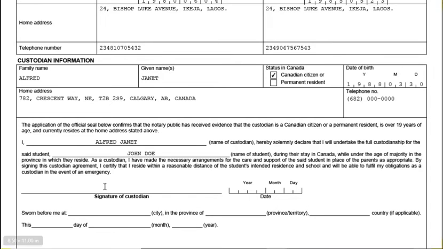Then you need to put the signature. The custodian has to sign here. So you can either print this out and append your signature, or use Adobe Acrobat to sign it. If you are good with that, you can use Adobe Acrobat to sign it electronically, then input the date you signed and you date it.